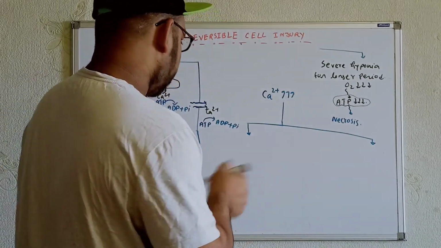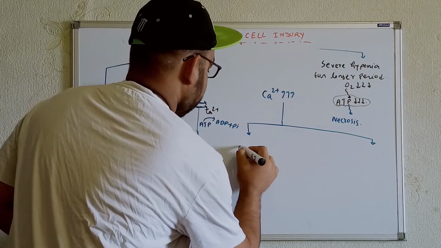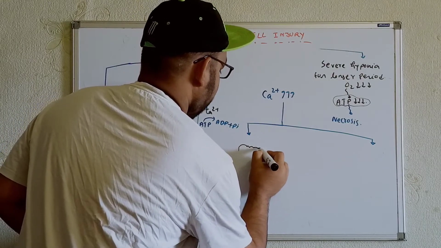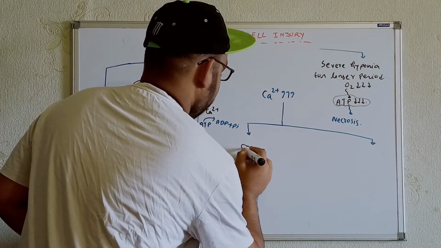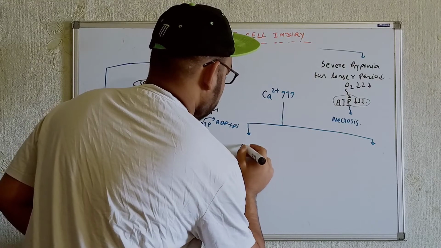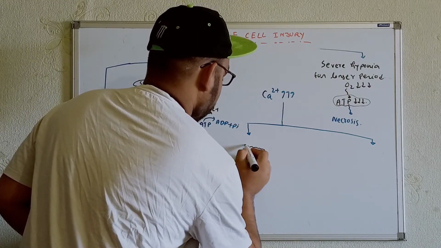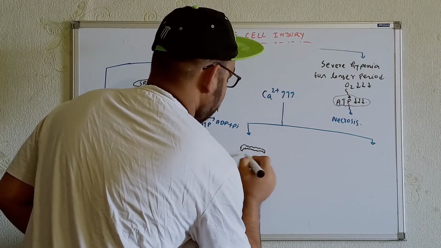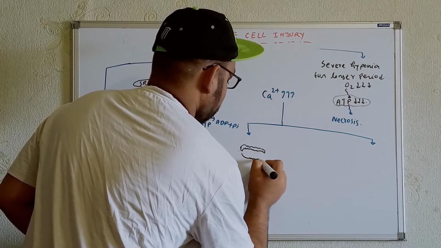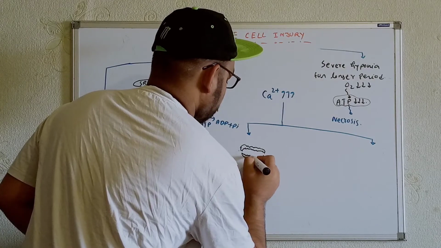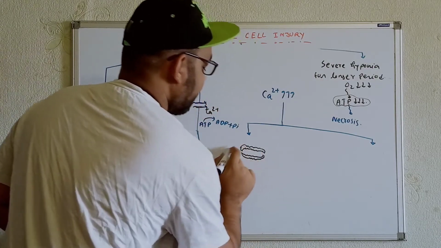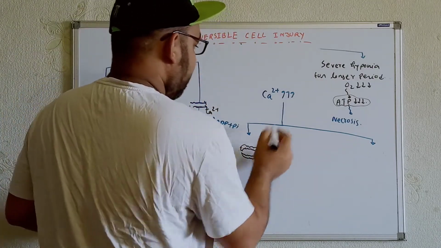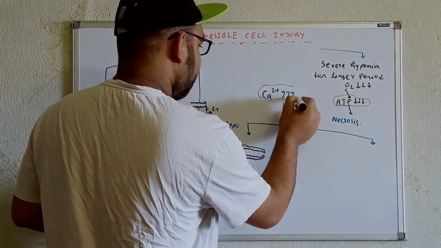For example, let me show it over here. Anyway, it's not anatomically correct, but just think it's the mitochondria. Now this calcium is having too much affinity for the mitochondria.